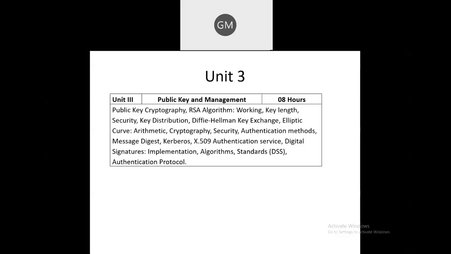In the third unit, we have the concept of public key cryptography. Different algorithms, that is RSA algorithm and the Diffie-Hellman key exchange algorithm, and their differences. Again, what is the elliptic curve algorithm, and there are different concepts which come under public key cryptography, or we can say public key and management, like Kerberos, X.509 authentication service and DSS, that is the digital signature concept, we are going to learn in unit 3. All these points come under public key cryptography.